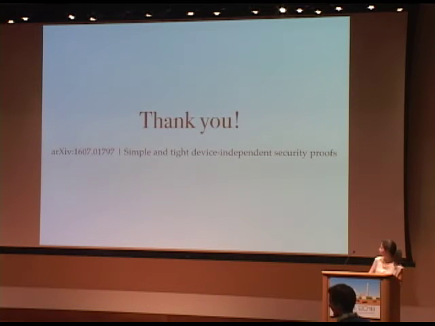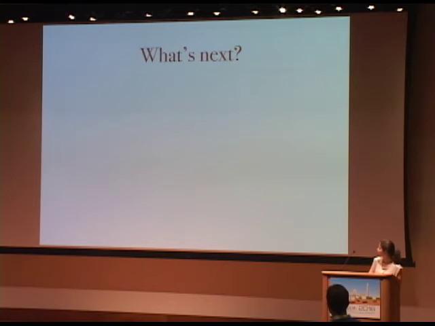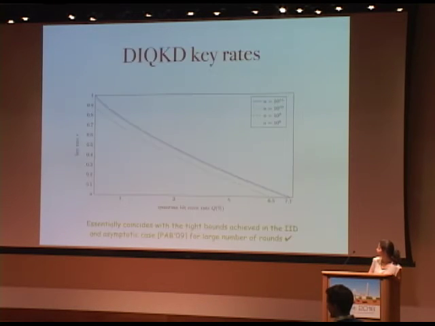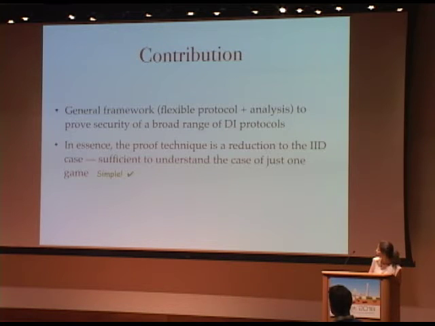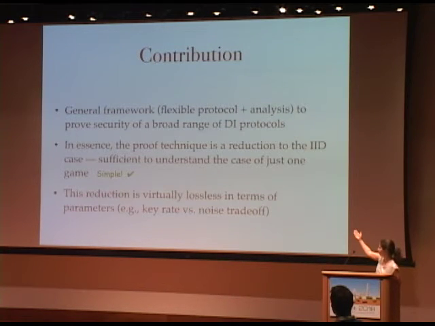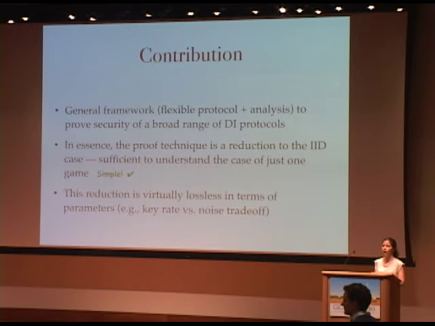So let me get back. So what I meant by simple is that, first of all, yes, specifically this, that it is sufficient to understand just what happens in one game. Okay, so now if you want, for example, to apply our proof to a different Bell inequality, you don't need to prove security from scratch.